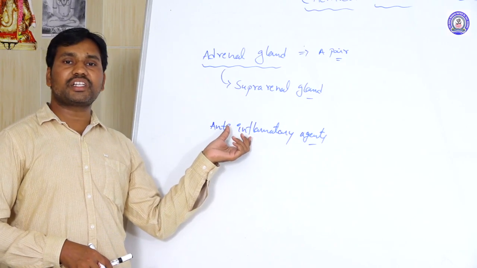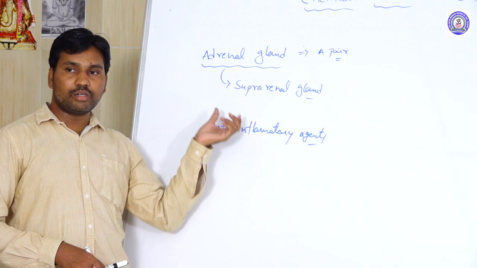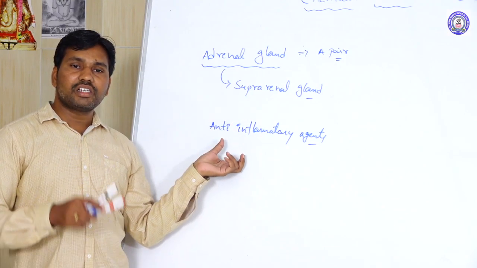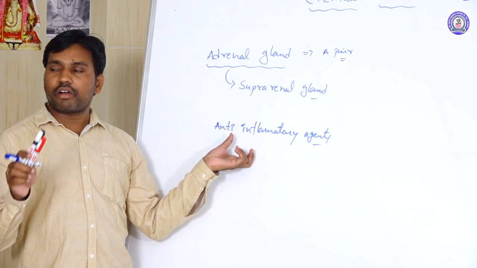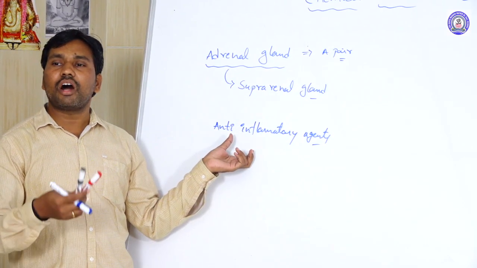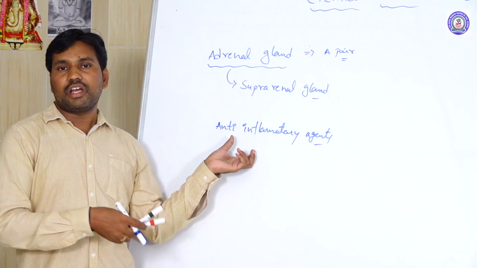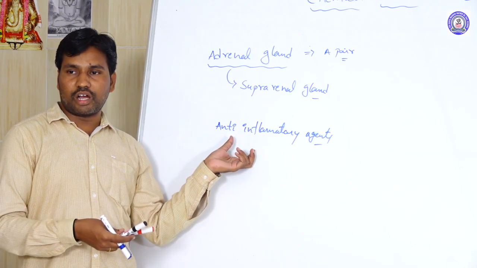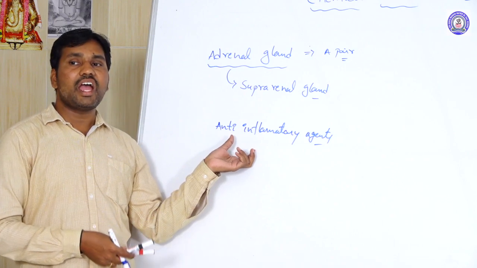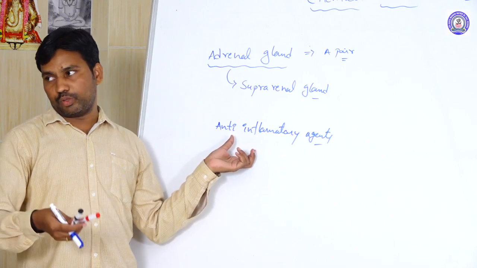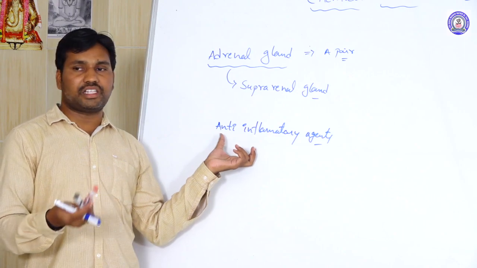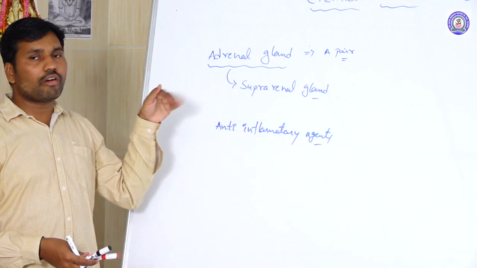That is the major function of the mineralocorticoids and the glucocorticoids. And the other one is the sexual corticoids or the sexual hormones. In the third region, the zona reticularis, they are producing the sexual hormones, which are nothing but the androgens. These are involved in the secondary sexual characters. So these are regarding the cortex.